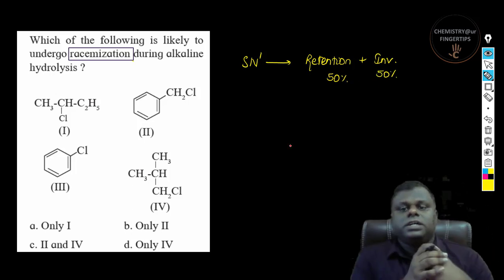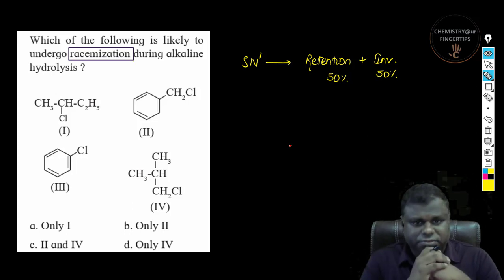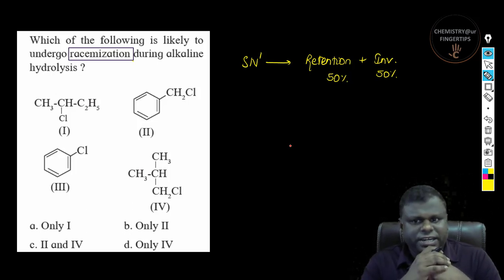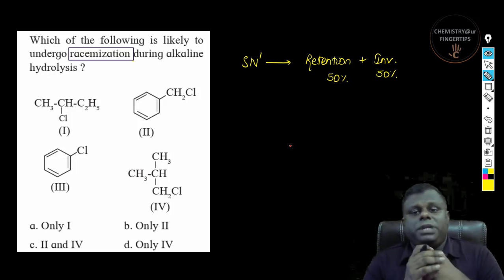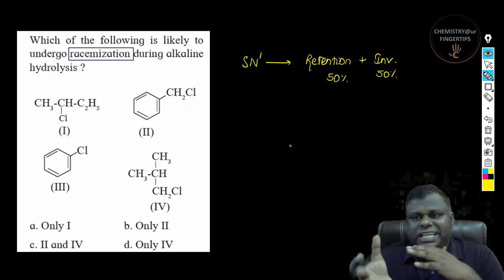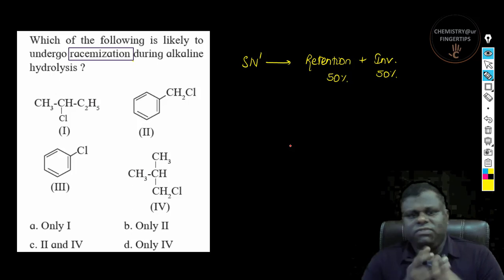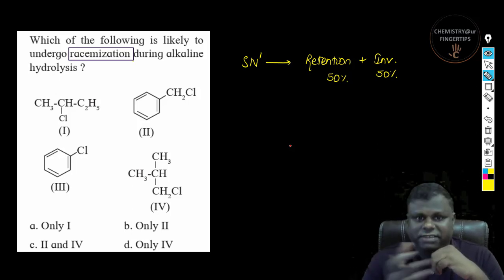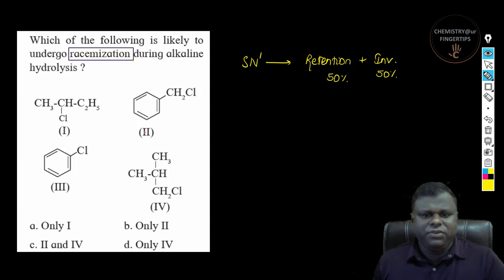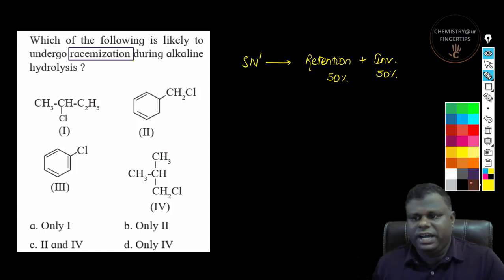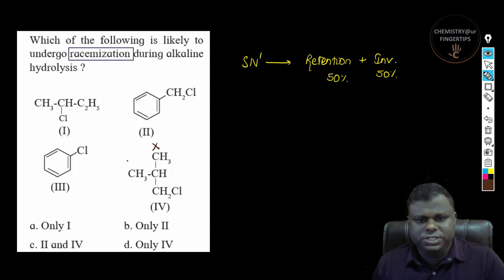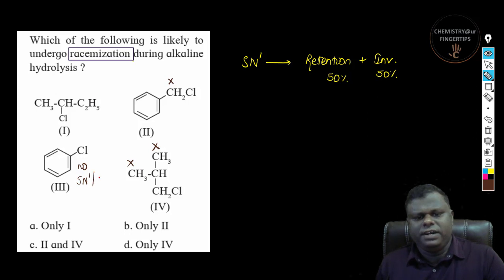So this gives an optically inactive product. So for a compound to give this retention and inversion, the compound should be chiral. Am I right? If you look here, this is definitely not chiral. This option is not chiral because you can see two CH3 groups are attached over here. This is benzyl chloride. This is chlorobenzene, and chlorobenzene basically does not undergo SN1 or SN2.